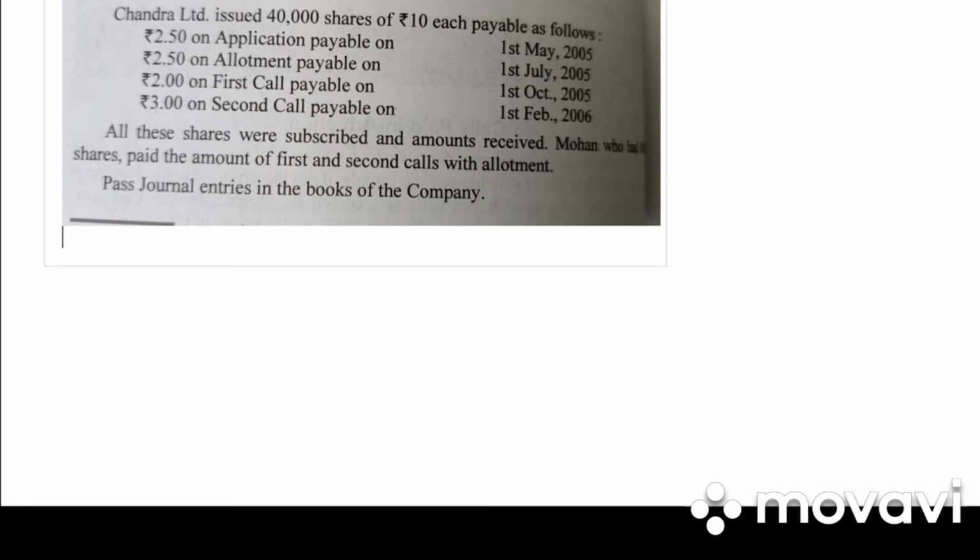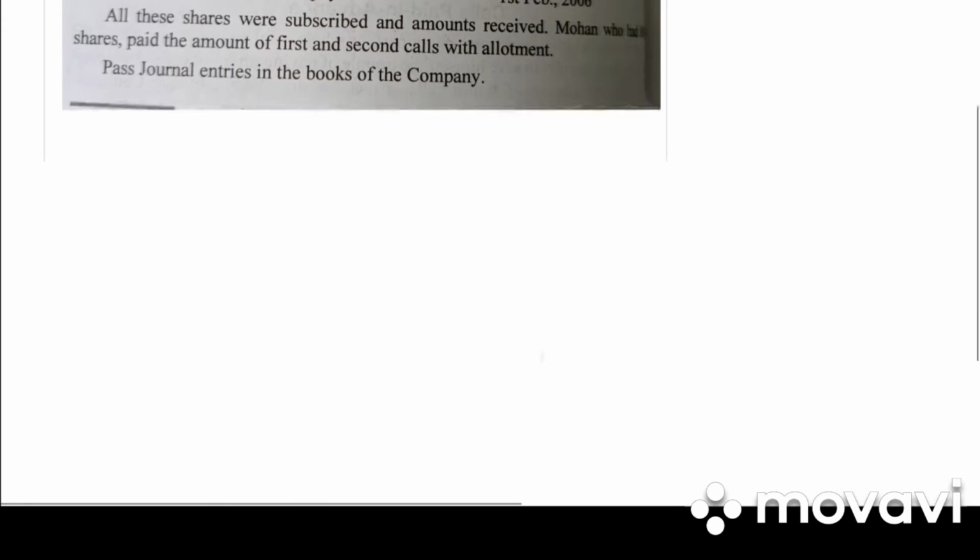Mohan, who had 800 shares, paid the amount of first and second calls with allotment. So it is calls in advance. Pass necessary journal entries. So journal entries in the books of Chandra Limited.